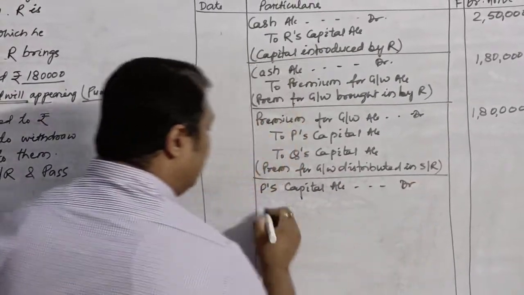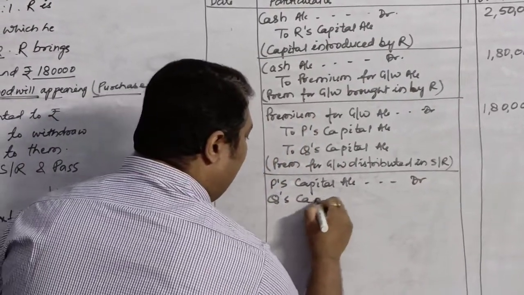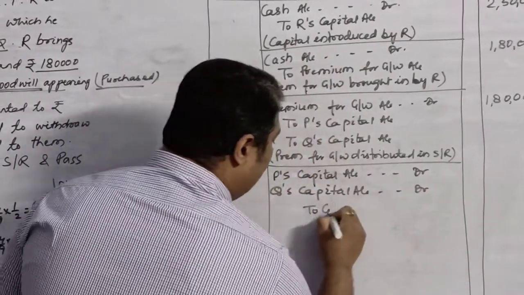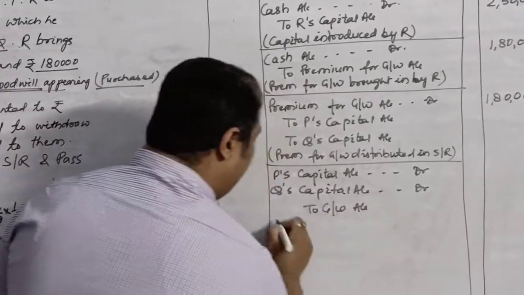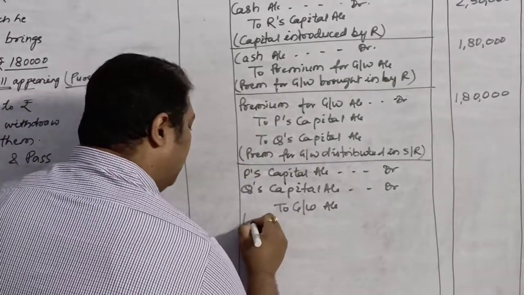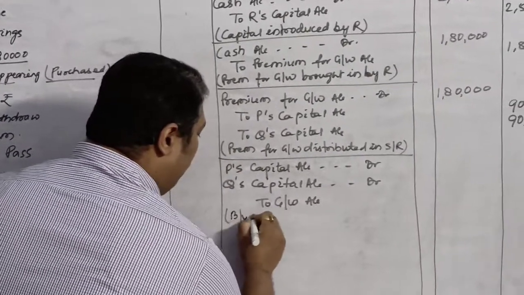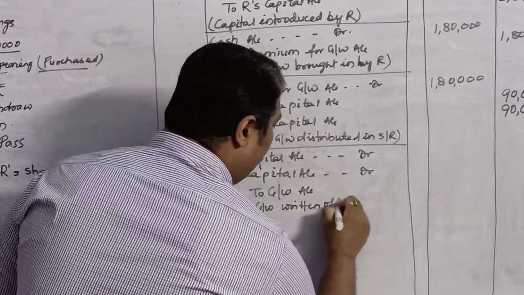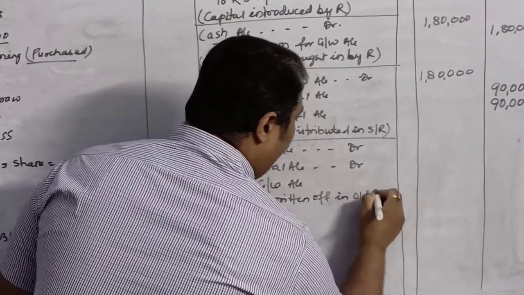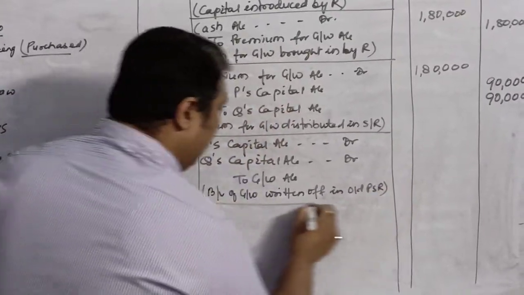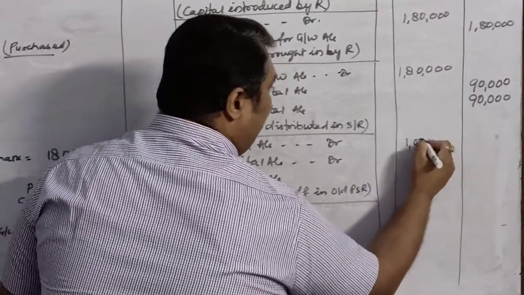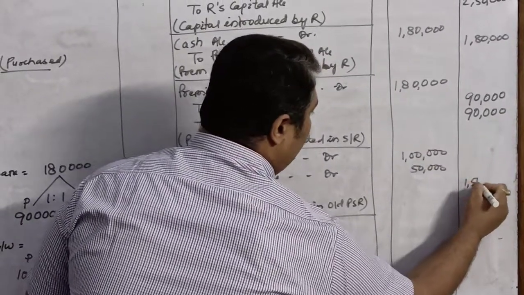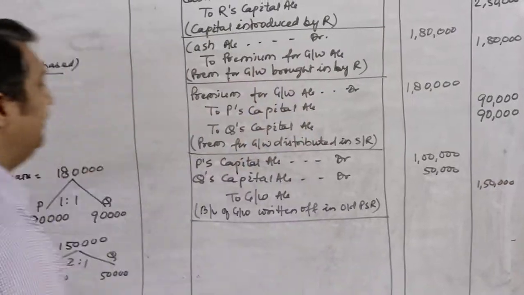get reduced. That is why we will debit their capital accounts, P's capital account debit, Q's capital account debit to goodwill account. Here we will write the narration, book value of goodwill written off in old profit sharing ratio. And P had to pay 1 lakh, Q had to pay 50,000, total 1,50,000.